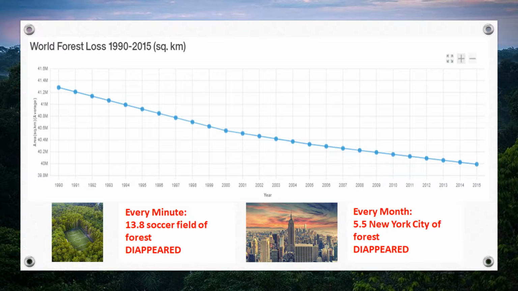We can tell from the chart that the forest covered area in the world has been decreasing continuously. Each minute, about 14 soccer fields' equivalent of forest disappears in the world. Each month, 5.5 New York City equivalents of forest disappear.